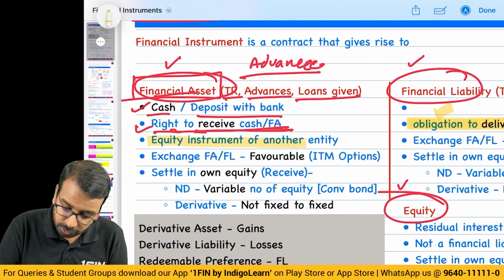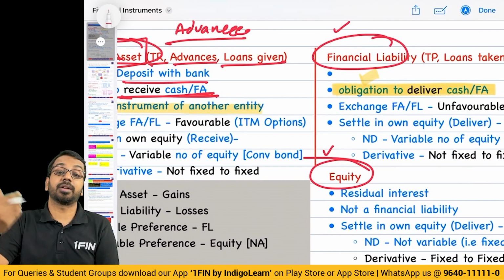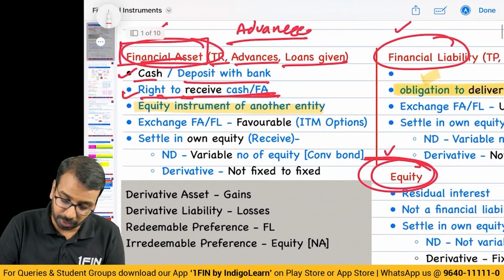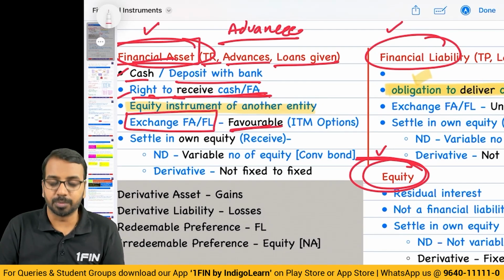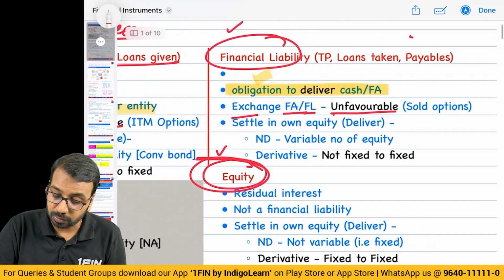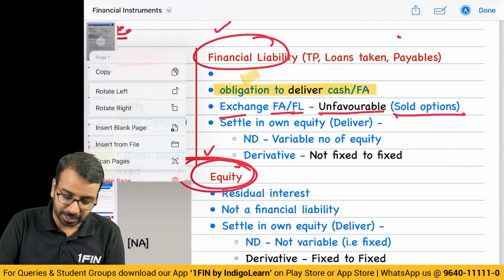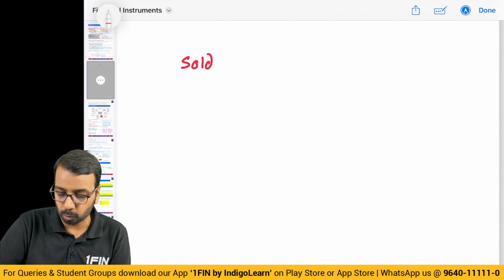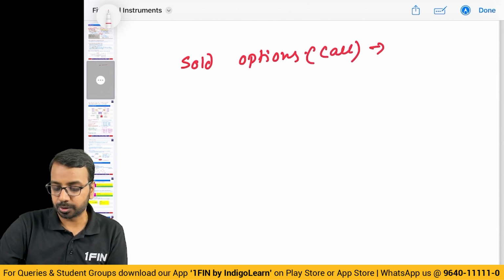Then, any equity instrument of another entity. So, if you hold shares of, let us say, Reliance, a company holds shares of another entity, this equity is also a part of financial asset. Then, very importantly, if you can exchange financial assets or financial liabilities on favorable terms, then it becomes a financial asset. But if you exchange financial assets or financial liabilities and the terms are unfavorable, then it becomes a financial liability. What do I mean by that? Let me give a quick example. Say for example, you have sold options which are call options. You have sold call options on, let us say, Infosys.